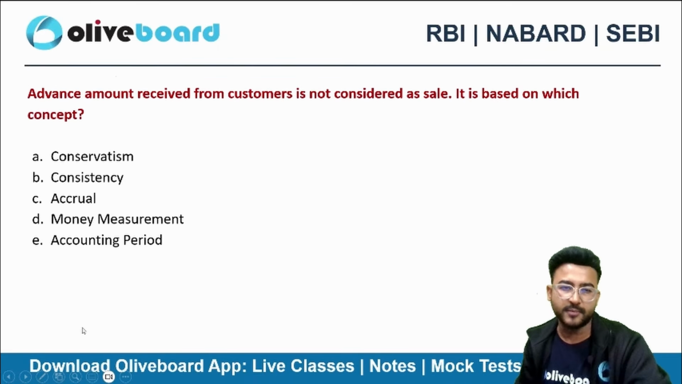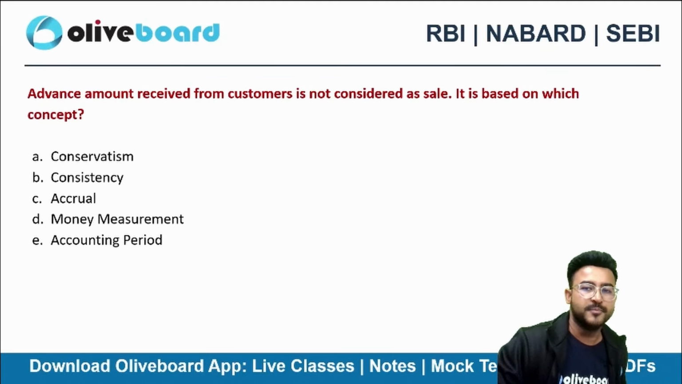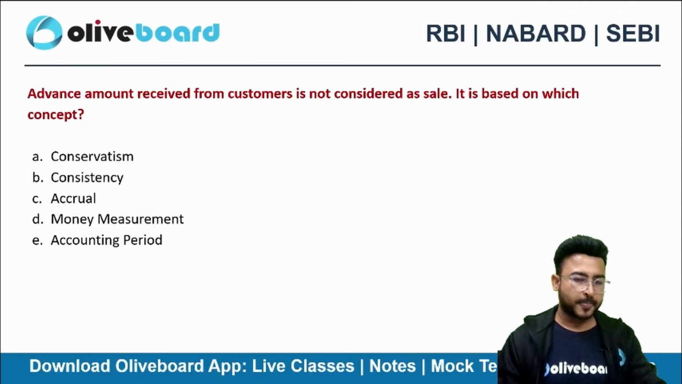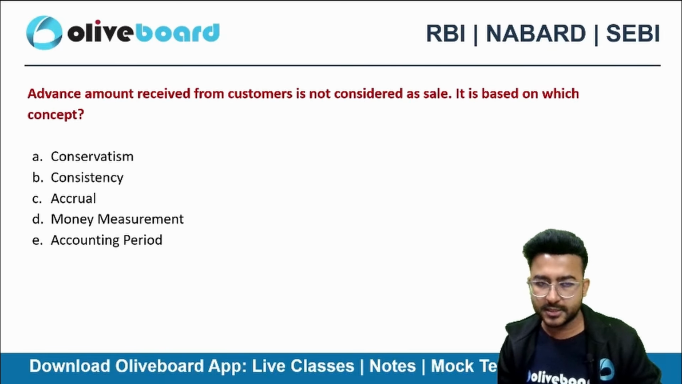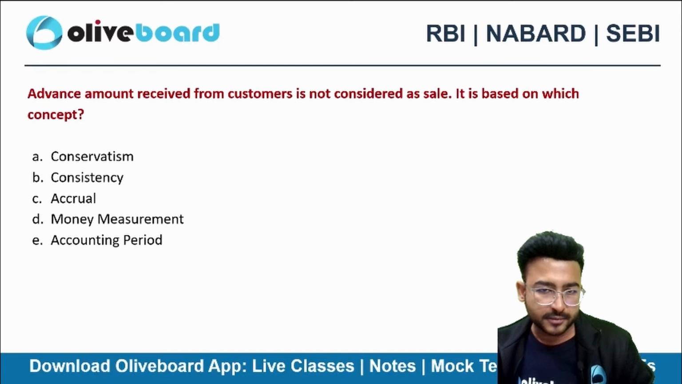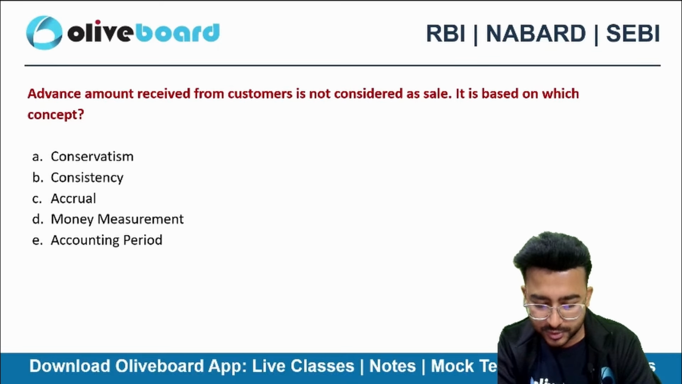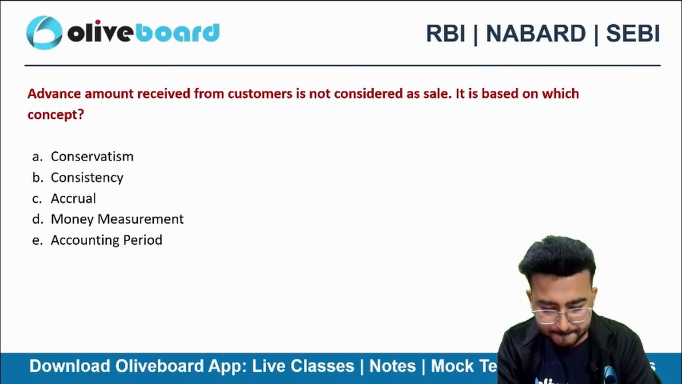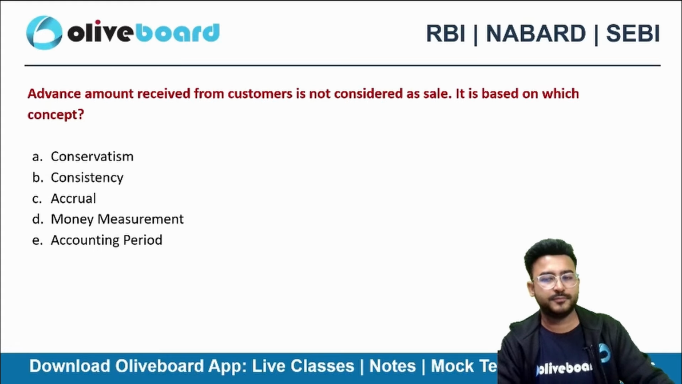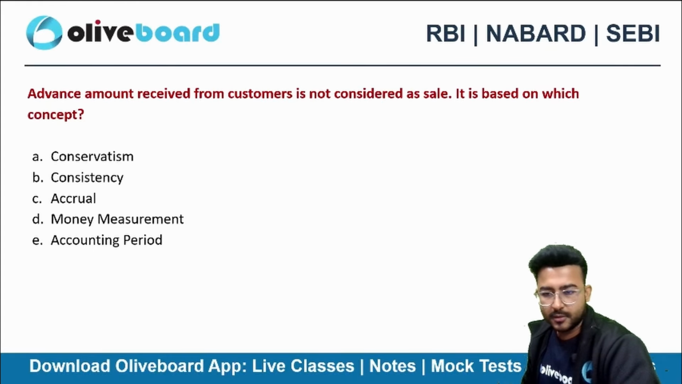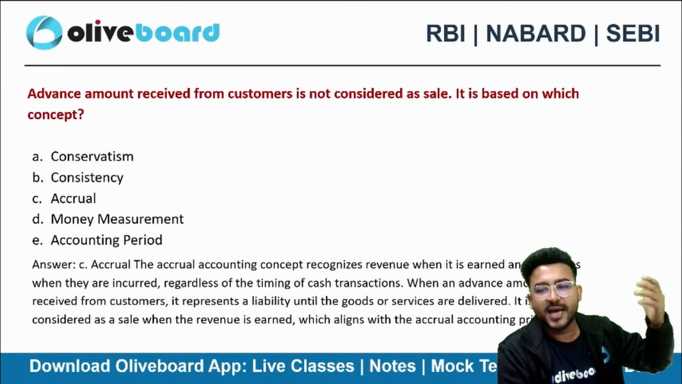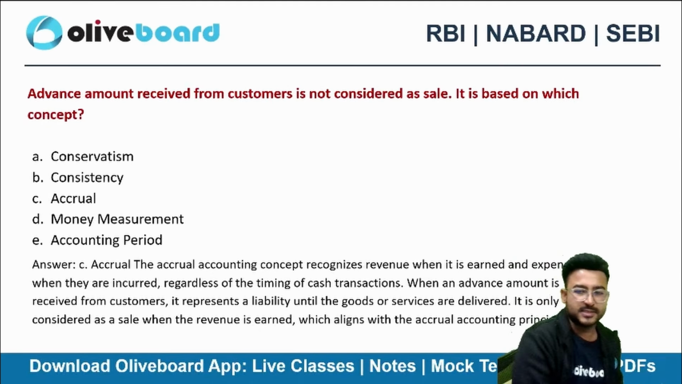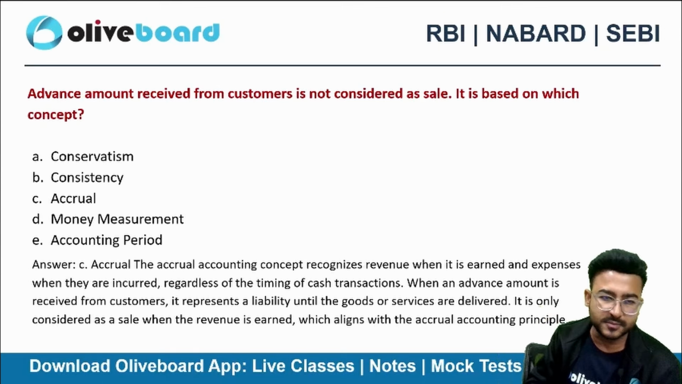Perfect. Next one. Advance amount received from customer is not considered as sale. It is based on which concept here? I received an advance of 10 lakh rupees from Sumesh. I won't be considering that as my sales. Why? Because of which concept? Because of the accrual concept of accounting. Why? Because transactions are recorded in the period in which they take place, not when settlement in money takes place.